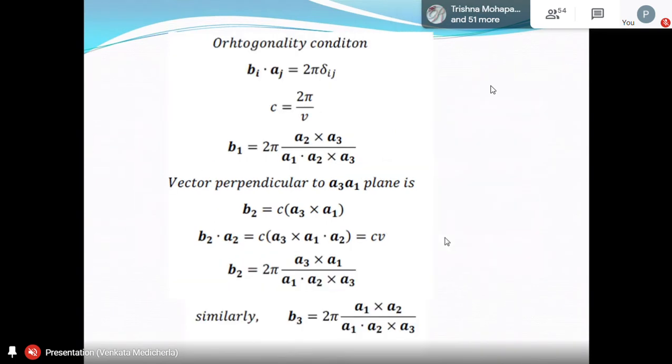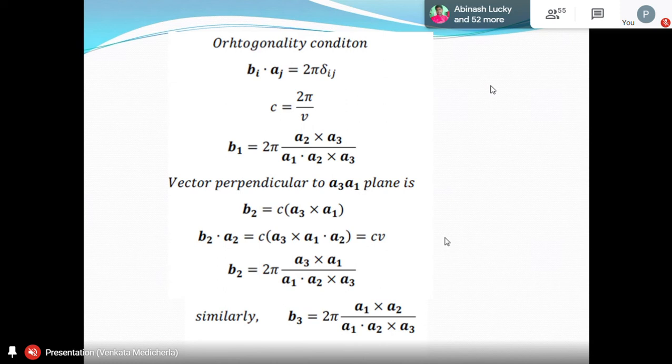So the orthogonality condition is like this. Bi dot Aj is 2 pi delta ij, where delta ij is called the Kronecker delta. If i is equal to j, that is 1; if i is not equal to j, that is 0. That means, suppose i is equal to 1 and j is equal to 1, B1 dot A1 should be equal to 2 pi.